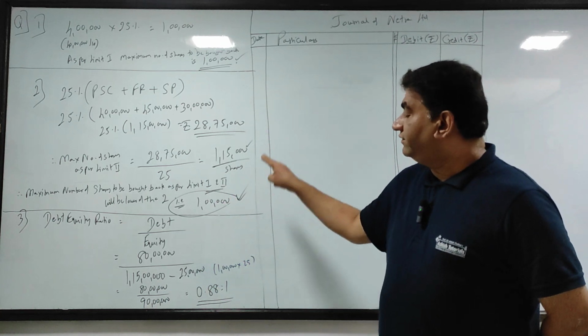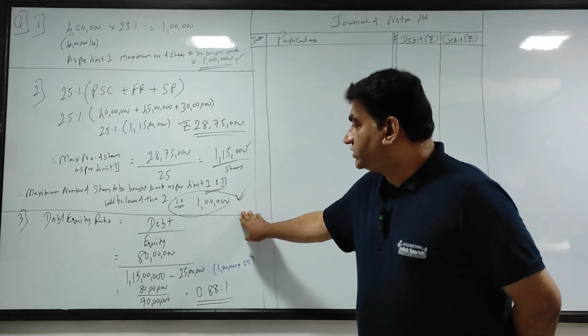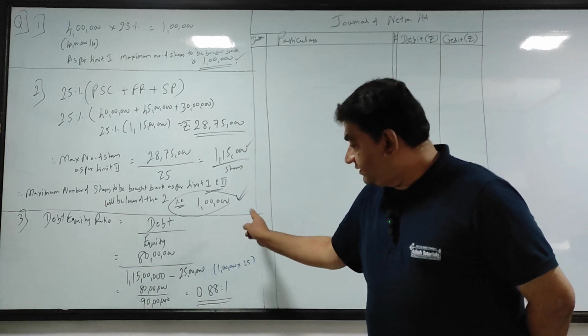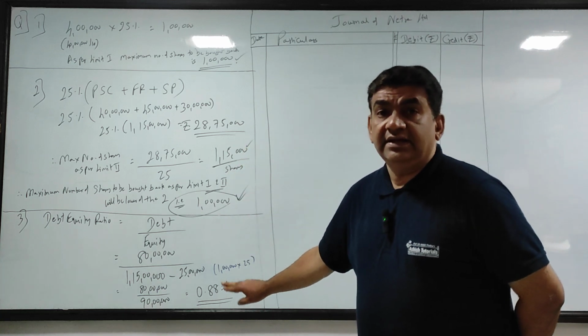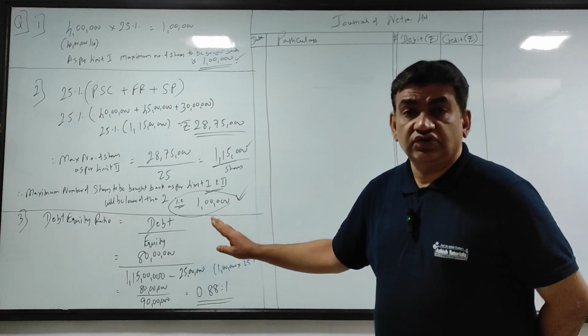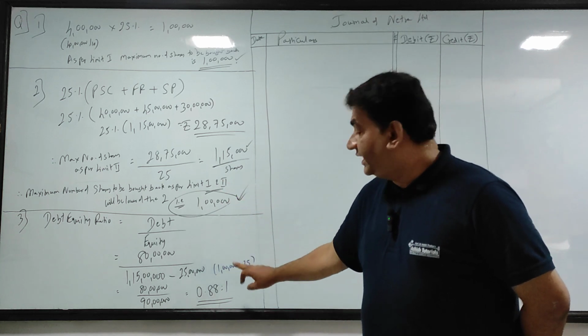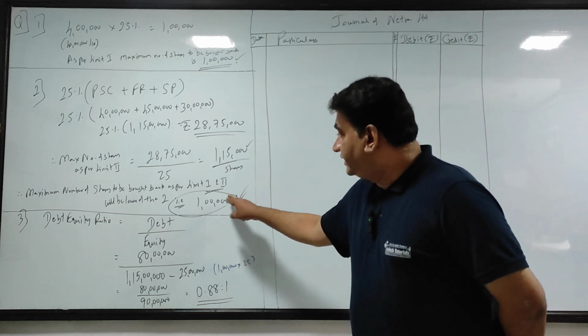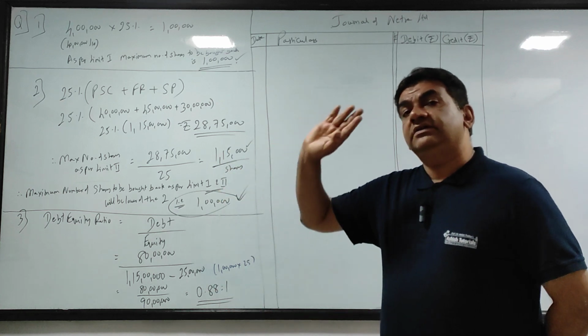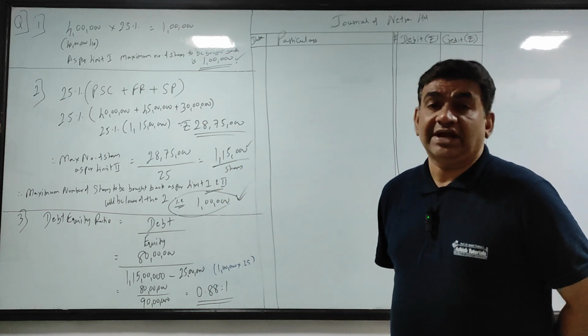Got it? As per the first two limits, it was 1 lakh. Since the third limit में debt equity ratio is less than 2 is to 1, I can go with 1 lakh. अगर ये 2 is to 1 के ऊपर होता, ये 1 lakh और कम होगा. That we will see towards the end of the chapter.